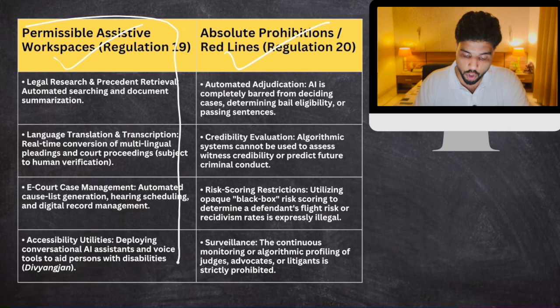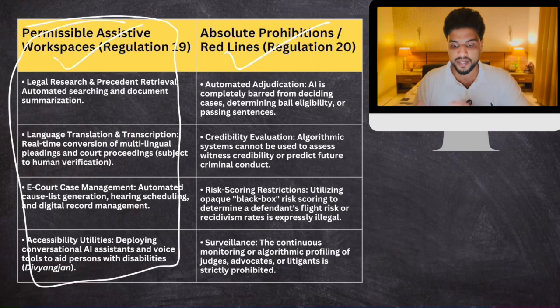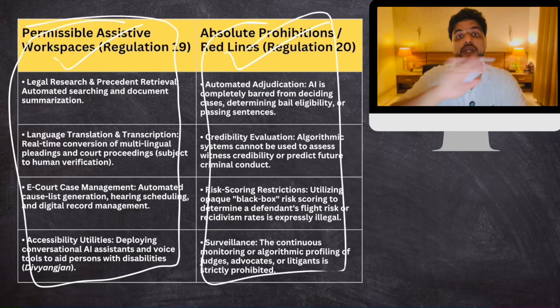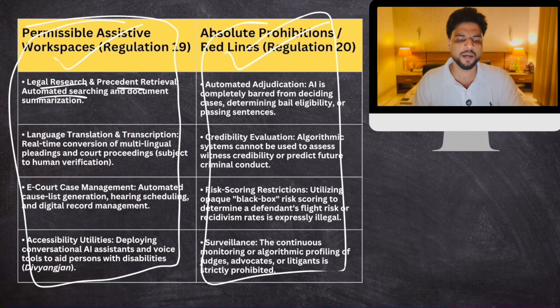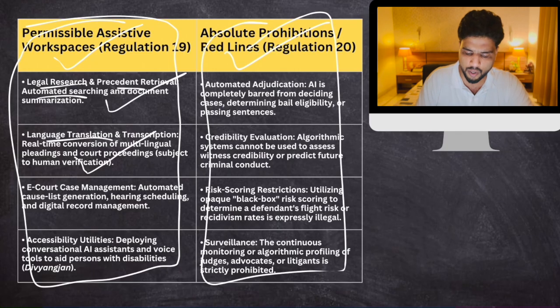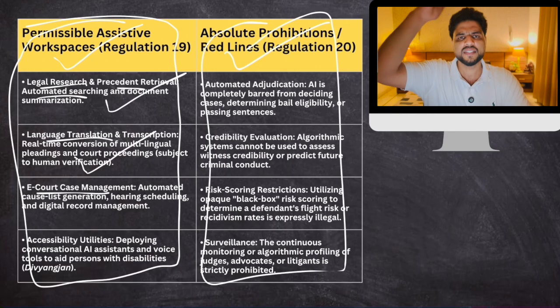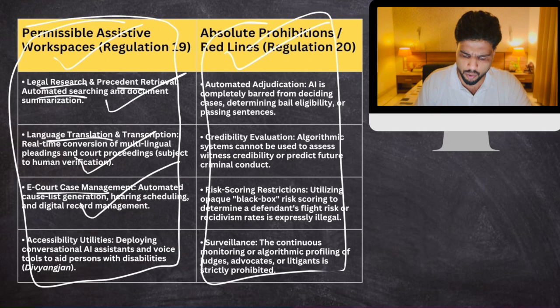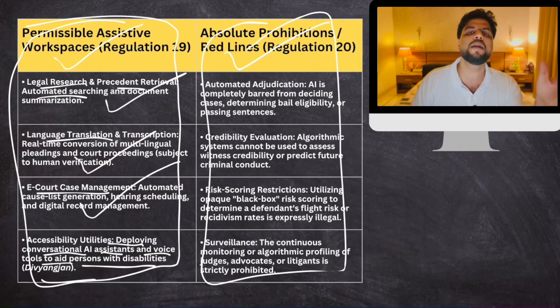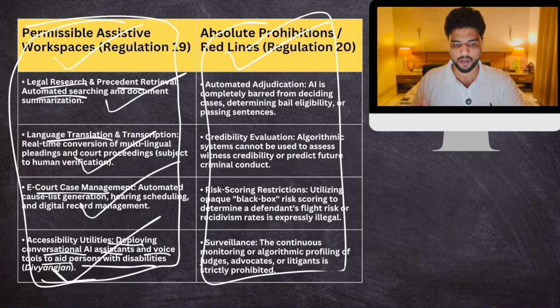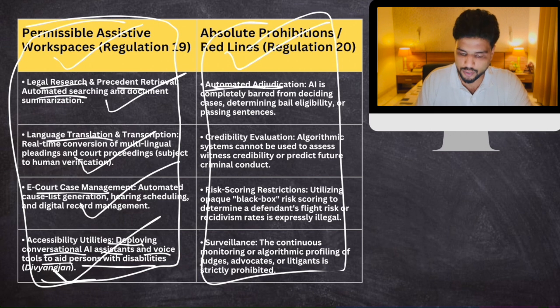Okay. So this column talks about what kind of AI use is permitted and this talks about what kind of AI use is completely prohibited. Okay. So legal research, retrieval, automated searching of previous judgments, this is allowed. Language translation is allowed. E-court, case management. Okay. Presenting cases in table form, extracting cases, this is allowed. Deploying conversational AI assistants and voice tools to aid persons with disabilities. So for people who speak another language, translation of their mother tongue, or people with disabilities, an AI voice assistant can be used to help them argue their case. Okay, this is allowed. But automated judgments are not allowed.